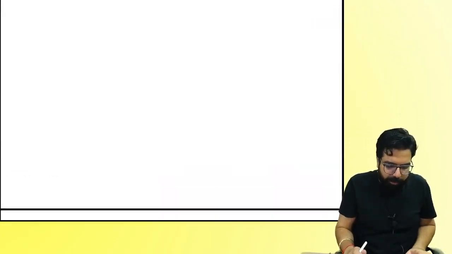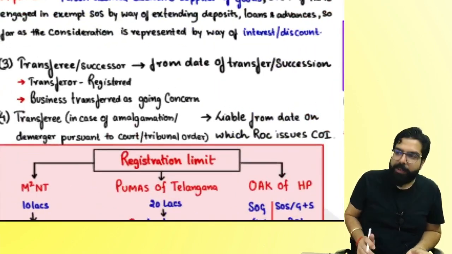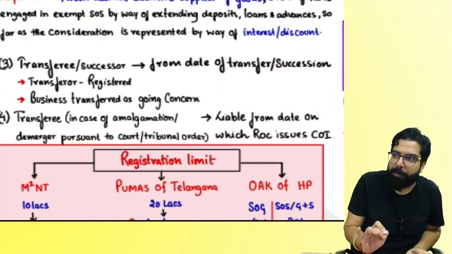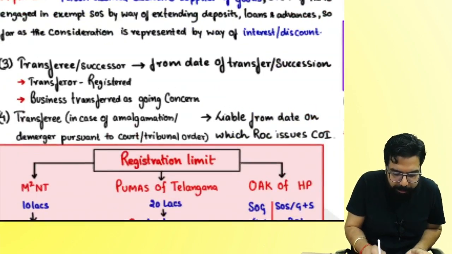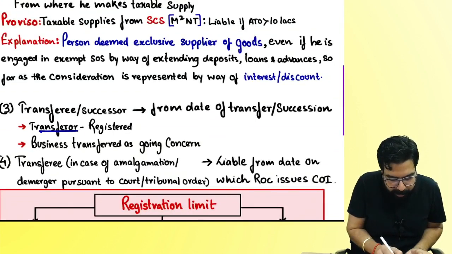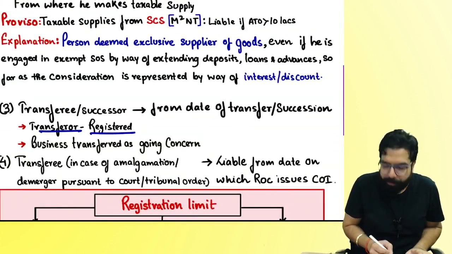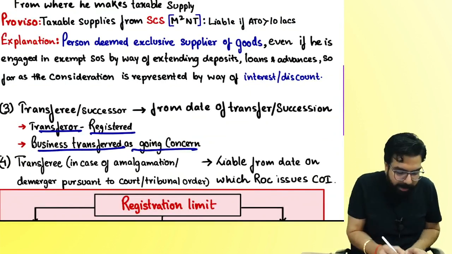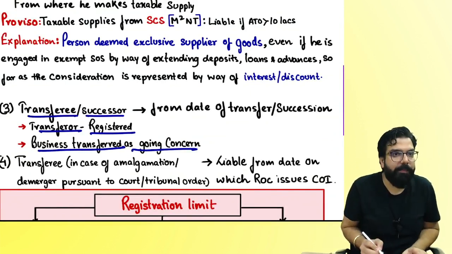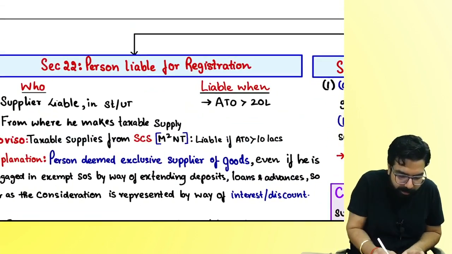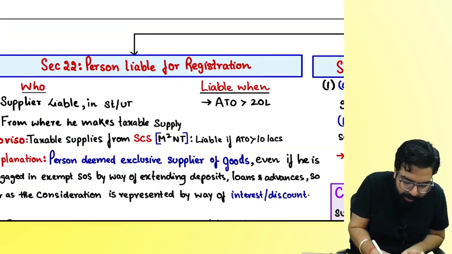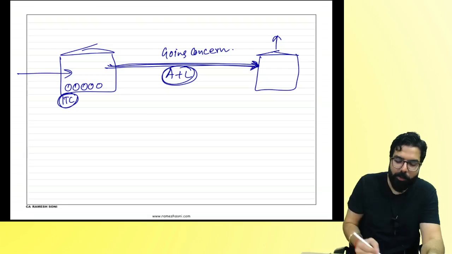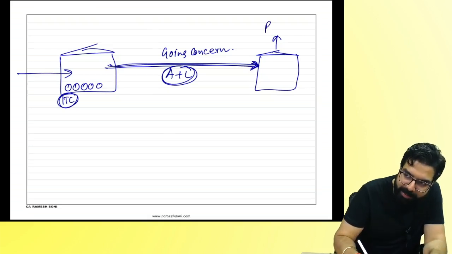When we go to our chapter of registration, you will see over here, if you transfer the business to someone, the transferor, if you are a registered person and you transfer your business as a going concern, then the transferee or the successor will be liable for registration. So my question over here, will he have to take registration?